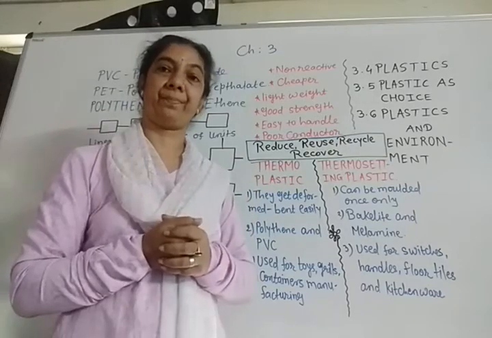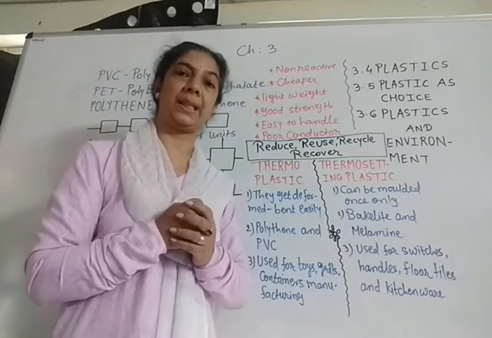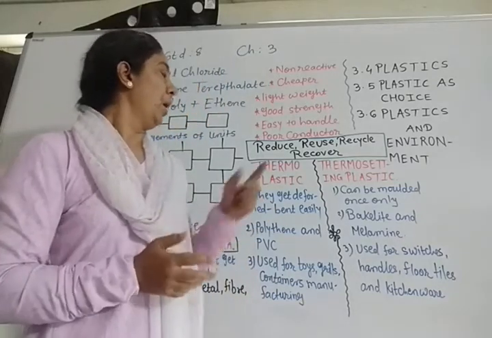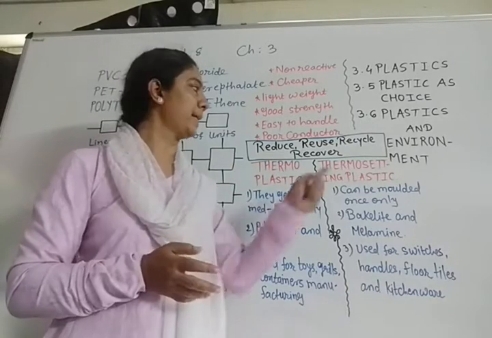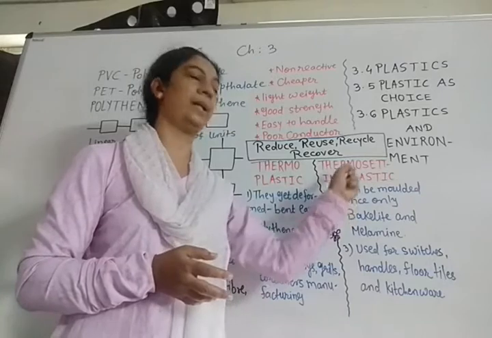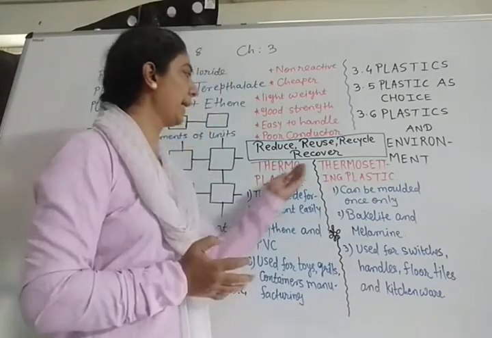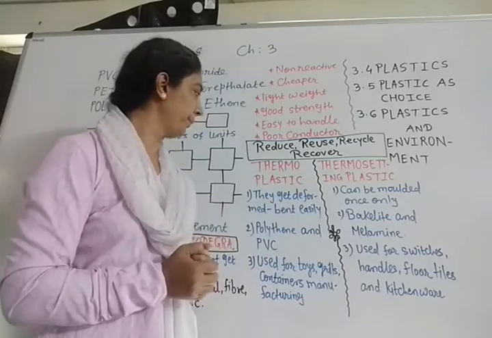choice. Then, as I said, we have two types of plastics which we are using majorly. First is thermoplastic, and second is thermosetting plastic. Based on their characteristics, we have classified them.